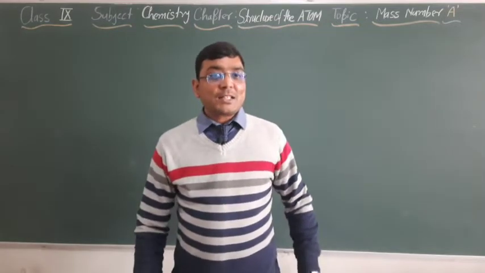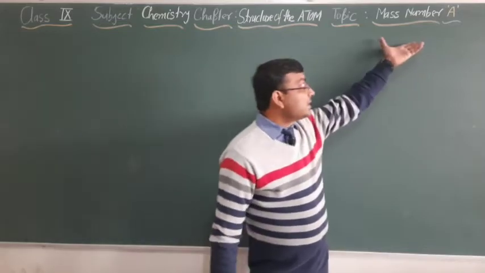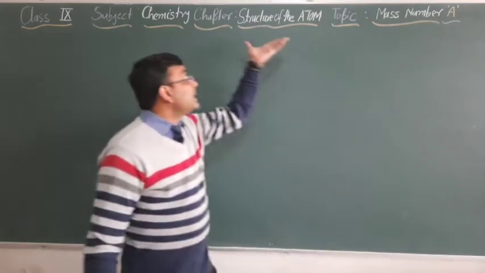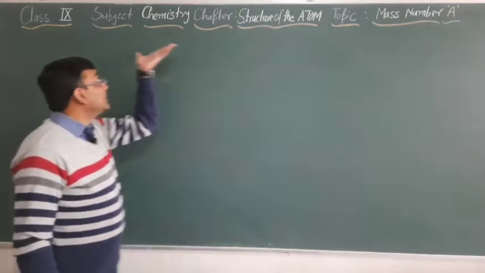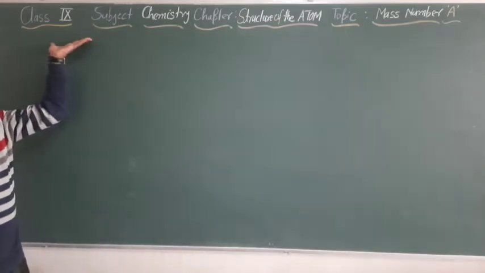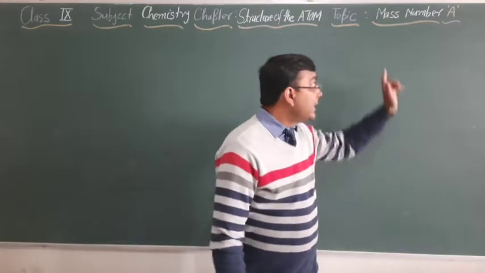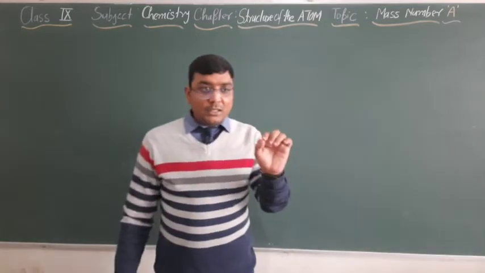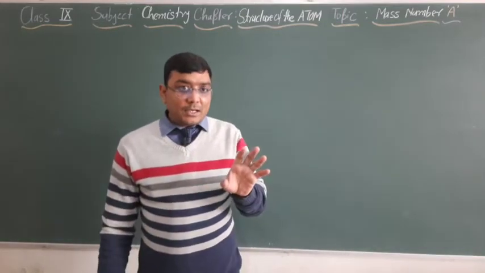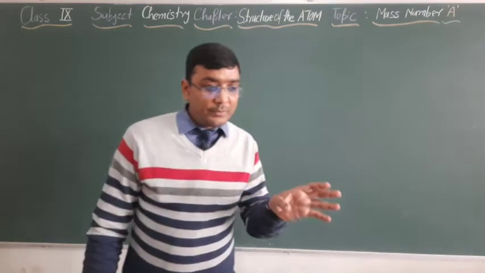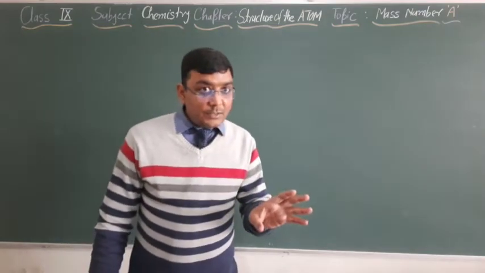I am going to explain in this video about mass number from the chapter Structure of the Atom, class 9th standard chemistry. So let us learn about mass number. Before going to explain the mass number, just in 2 minutes I am willing to revise your previous concept, that is atomic number.